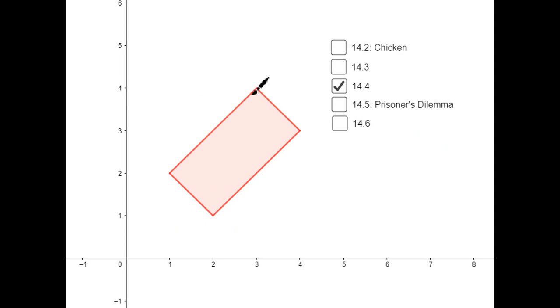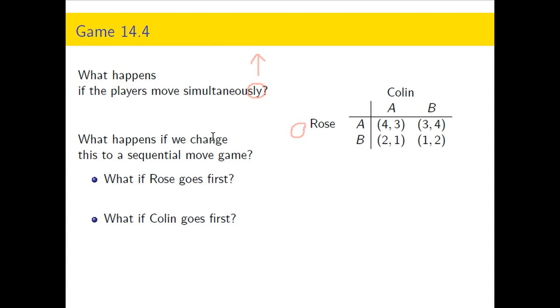So where this game is solvable in the strict sense, the saddle point is AB, Rose A, Colin B, which slightly favors Colin. Remember, Colin is trying to go as far north as he can along the Pareto optimal boundary. Rose would like to see if a threat or promise could move the game to this point instead. So let's take a look at this.